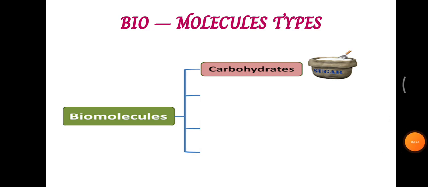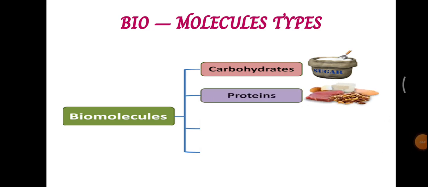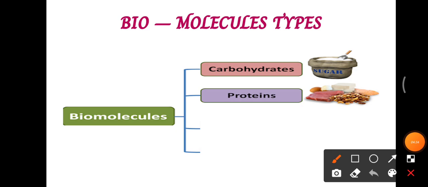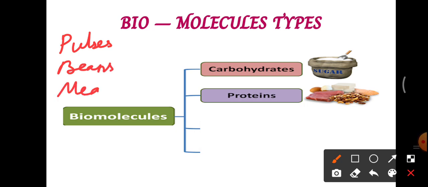The next type of biomolecule is derived from protein. We get protein when we eat protein food, for example all kinds of pulses, you might have heard about beans, and also meat. These are the sources of protein.